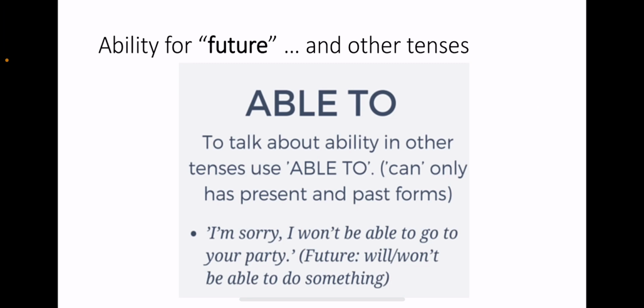So for example, I'm sorry, I won't be able to go to your party. Right? So we use the future will or won't, be able to, and then the action. Another example could be, I will be able to pass my exam.